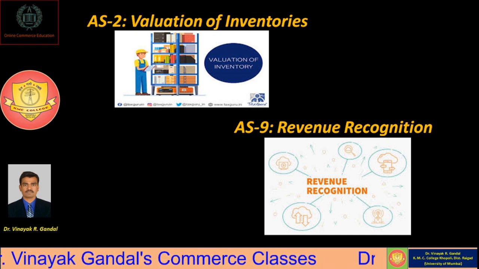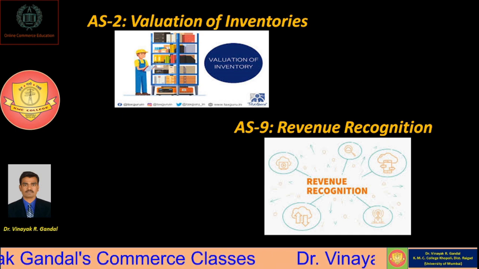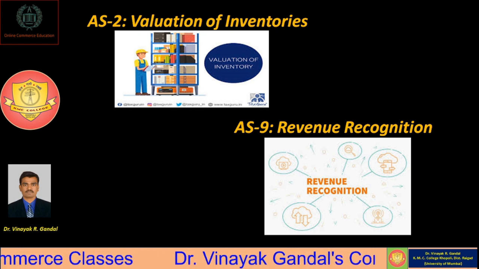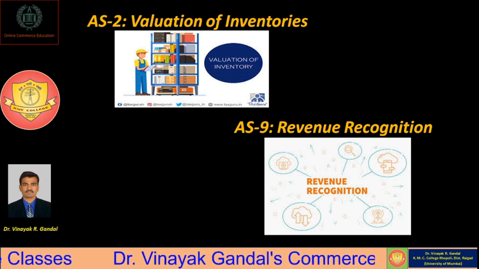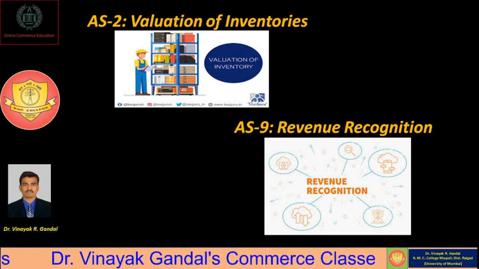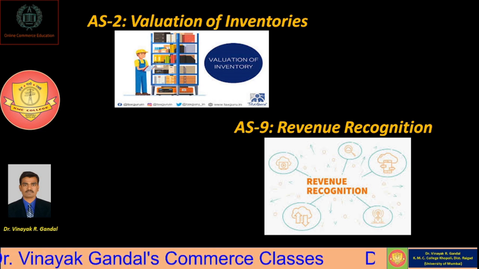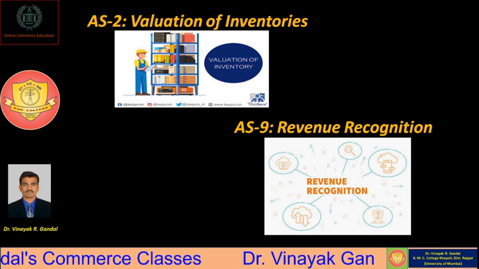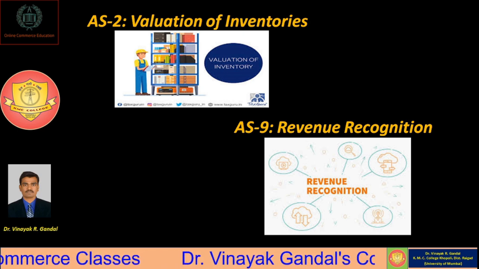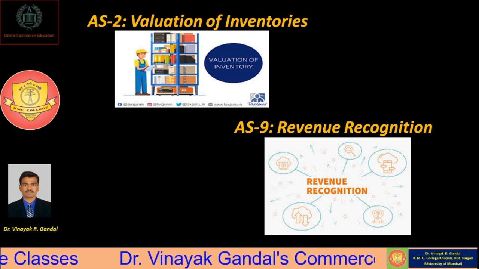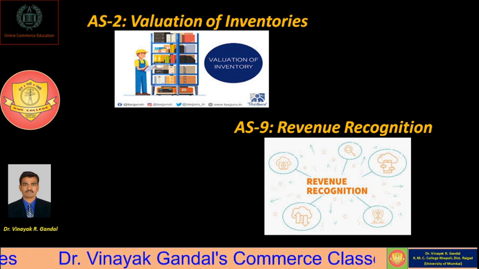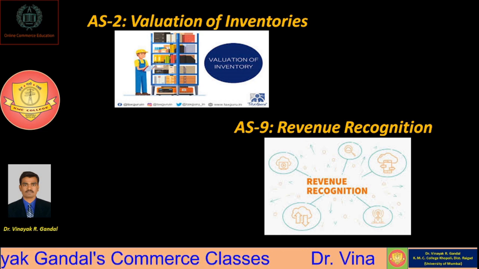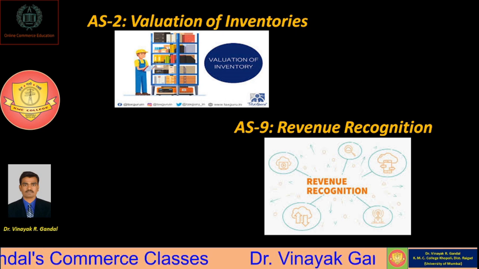Hello everyone. Today we are going to learn about accounting standard number 2, that is valuation of inventories, and accounting standard 9, that is revenue recognition. Dear students, as you know, there are a total of 32 accounting standards, and there are 3 accounting standards that we are going to study: AS1, which deals with disclosure of accounting policies, AS2, which deals with valuation of inventories, and AS9, revenue recognition.